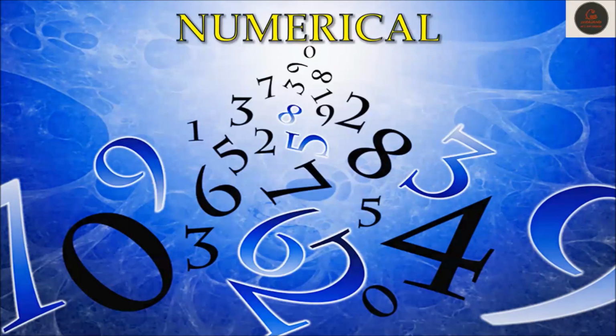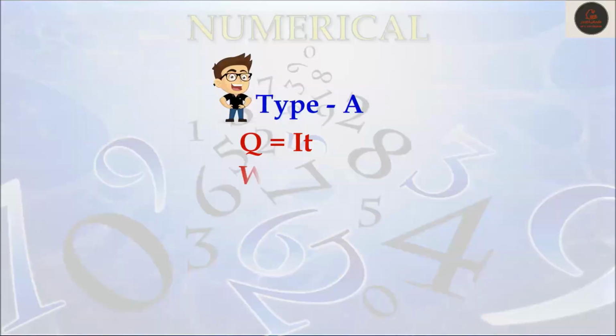Now let's solve some numericals. So we solve A type of numericals. There we are going to use the formulas Q is equal to IT, W is equal to V into Q, and Q is equal to N into E. Here Q is equal to IT. Q represents electric charge, I represents electric current, T represents time.